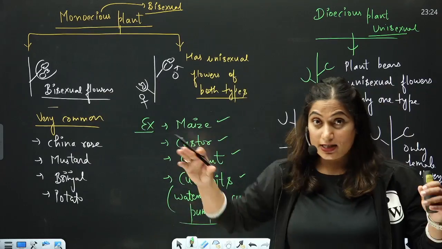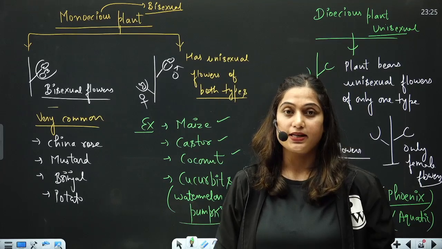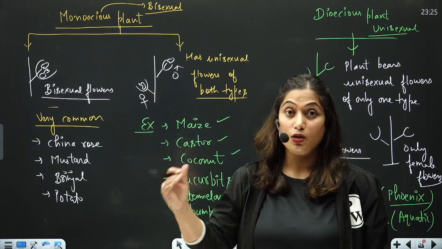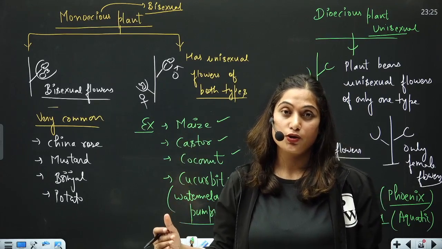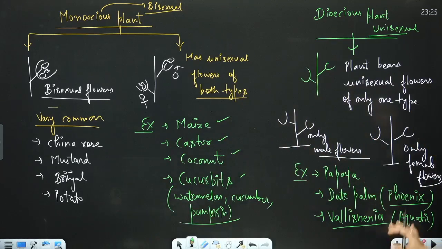And I'm not going to tell you this thing again in the next chapter, which I'm going to deal, that is sexual reproduction in flowering plants. This slide is very important because this will be used in sexual reproduction of flowering plants also. So this is very important here to remember, okay?